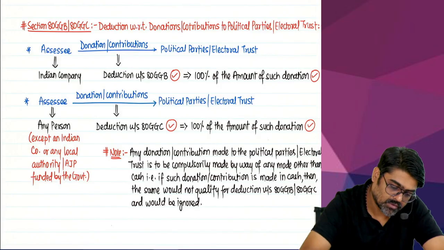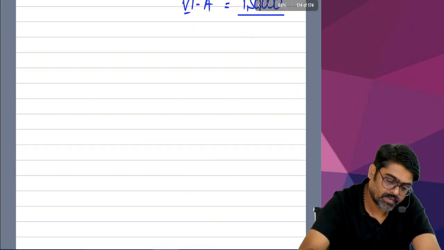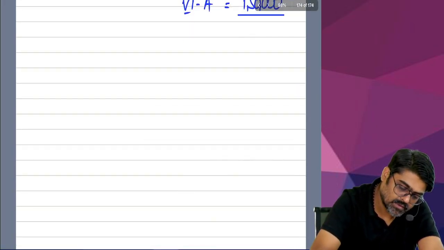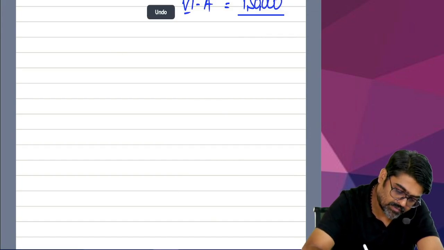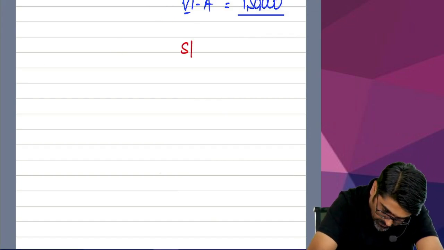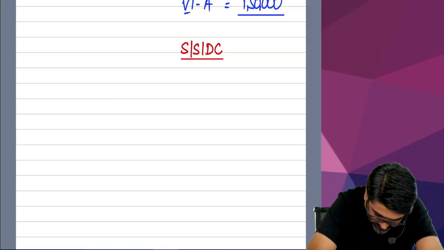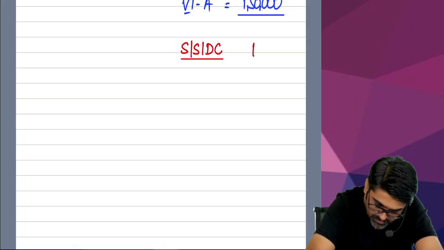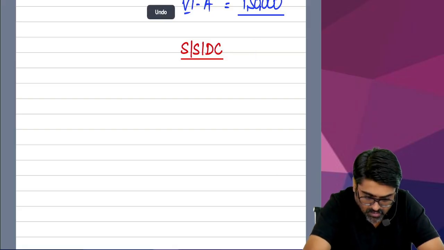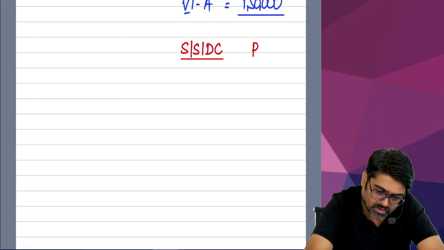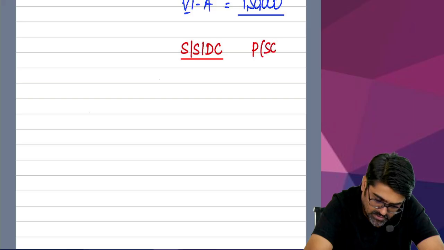So tell me, what are you going to do? First you will write self, spouse, dependent children separately. Yes or no? And parents. Now in the case of parents, father is there, and father is a senior citizen.